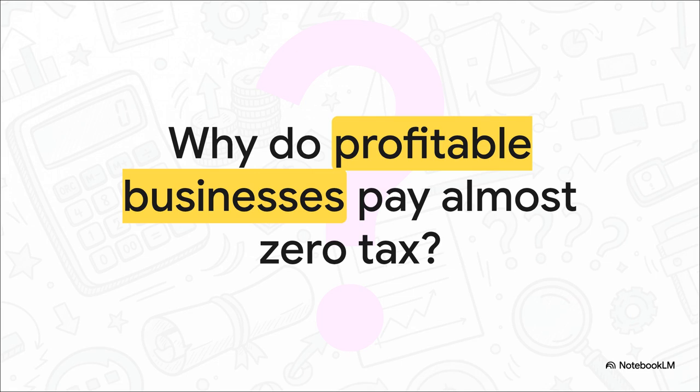Picture a massive corporate entity declaring huge dividends to its shareholders. Their balance sheets look incredibly strong, yet their regular income tax liability is almost zero. How is that possible? Well, through entirely legal exemptions and deductions. But how does the tax system ensure these highly profitable entities still pay their fair share? That is exactly where minimum tax provisions step in.